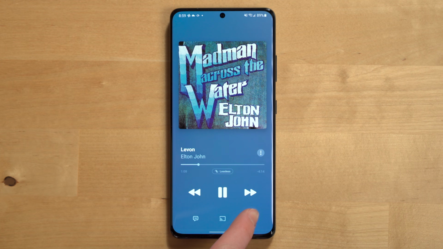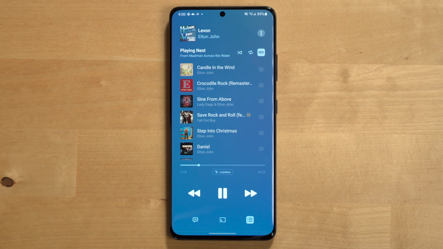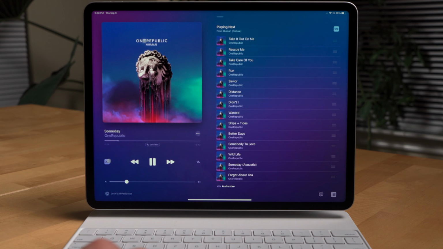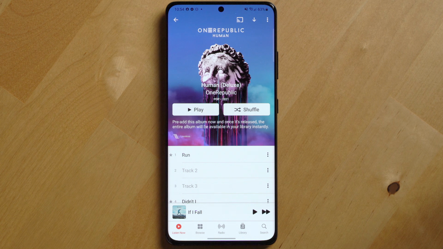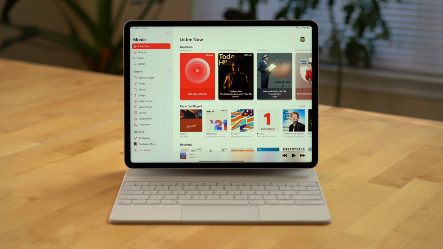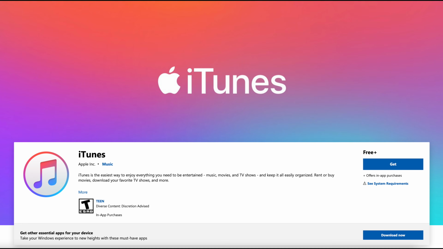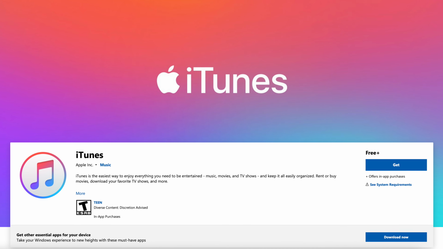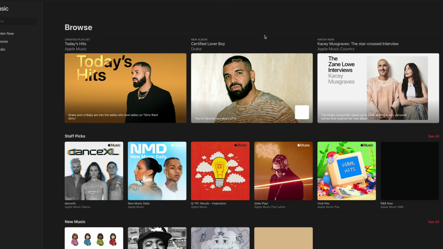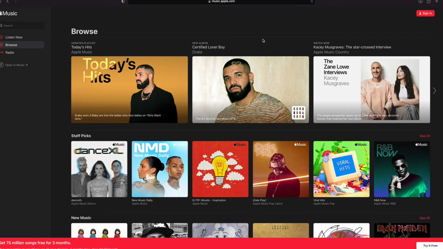The main way you'll interact with Apple Music most of the time is through the Apple Music app, which is available on iOS, Android, Mac, iPadOS, tvOS, Chrome OS, and Watch OS. For Windows, you can use the iTunes app to listen to Apple Music or listen to it through the web at music.apple.com. So now let's take a look at how to use the Apple Music app.